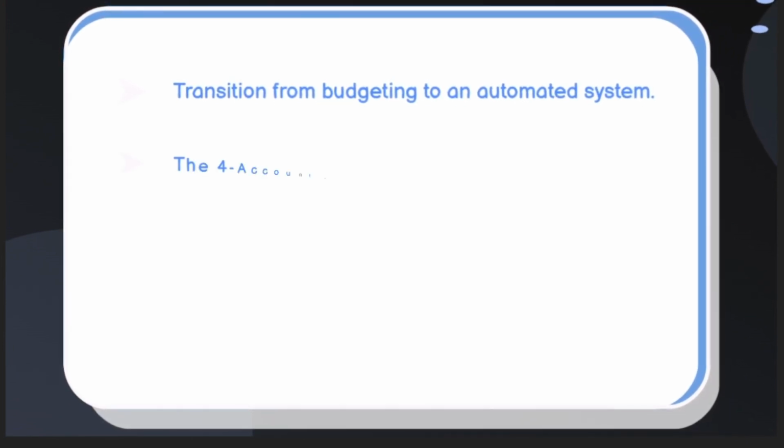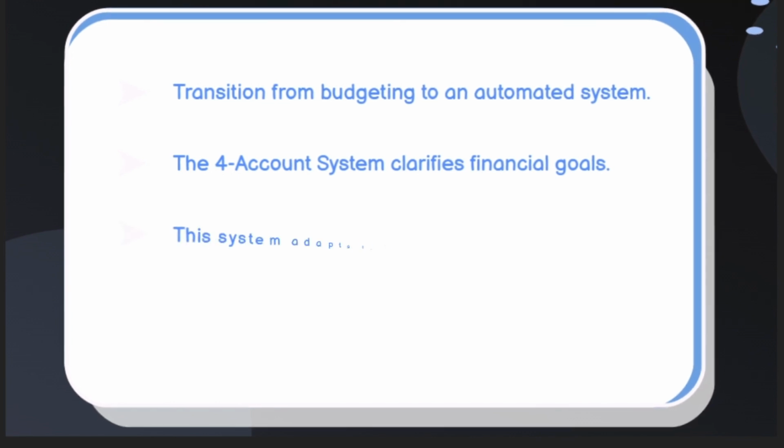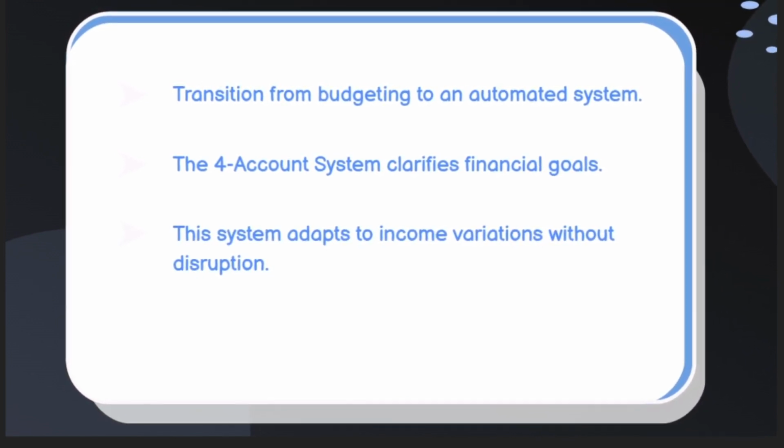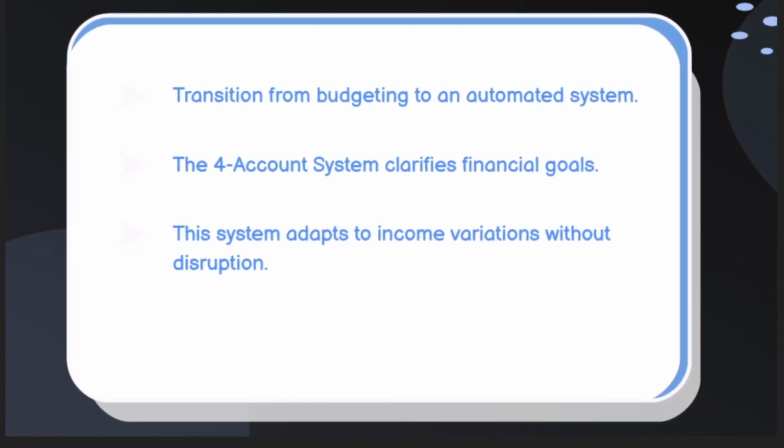Transition from budgeting to an automated system. The 4-account system clarifies financial goals. This system adapts to income variations without disruption.